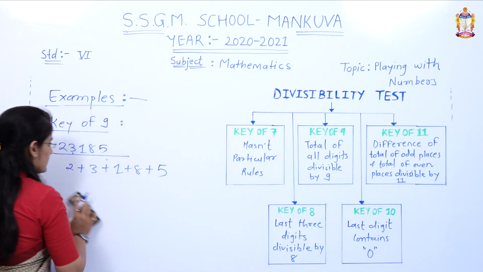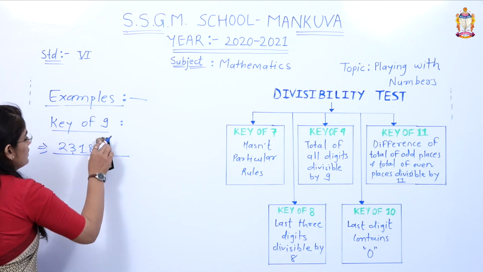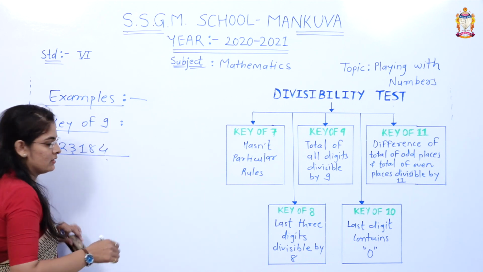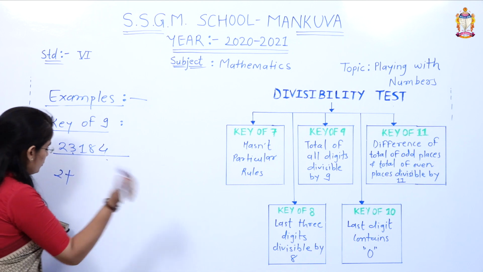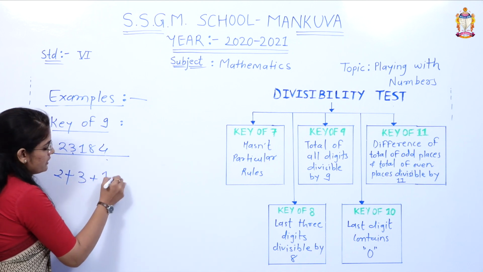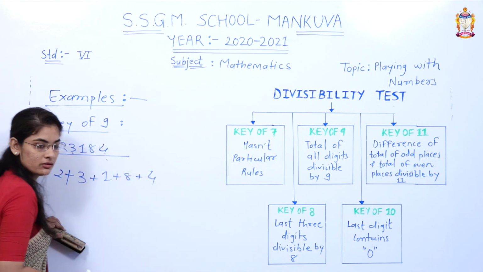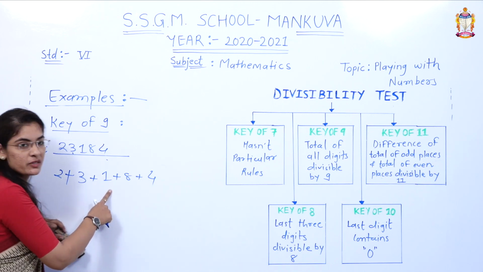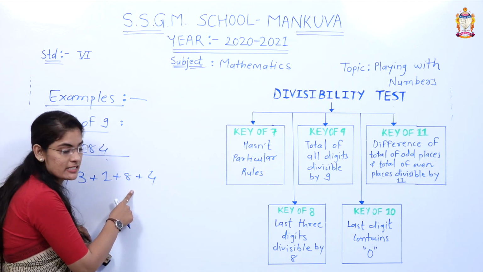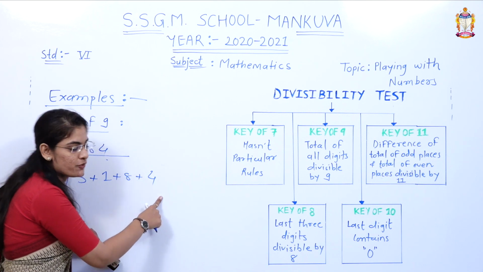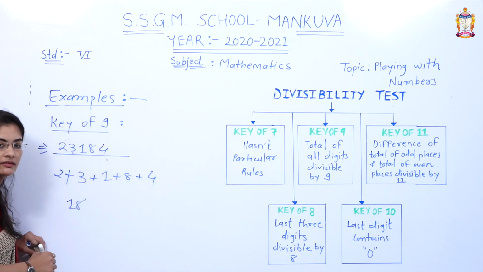Now let us take another example with number 23184. What we have to do? Do the total. 2 plus 3 plus 1 plus 8 plus 4. 2 plus 3, 5. 5 plus 1, 6. 6 plus 8 is equal to 14 and 14 plus 4 is equal to 18.